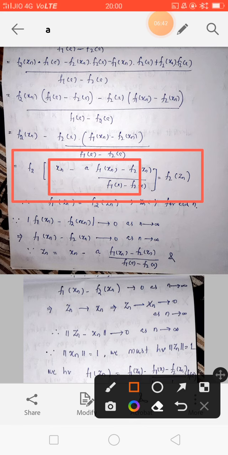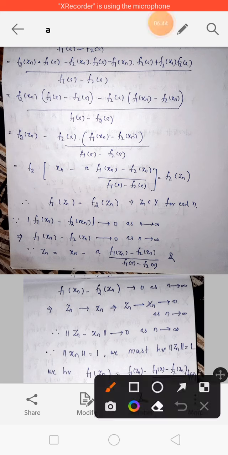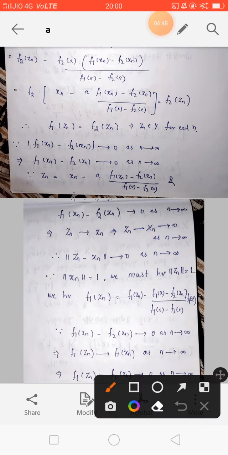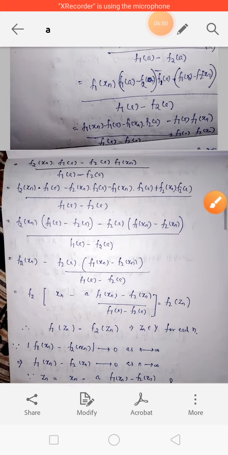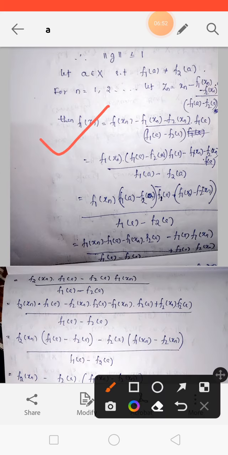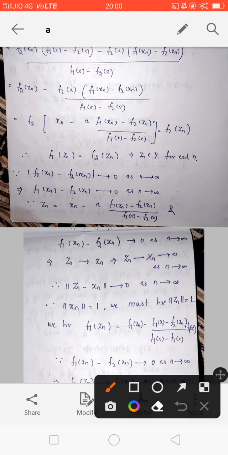So this will be equal to f2(zn). Therefore f1(zn) we took here, and we got f2(zn). So f1(zn) equals f2(zn), which implies zn belongs to Y for each n.